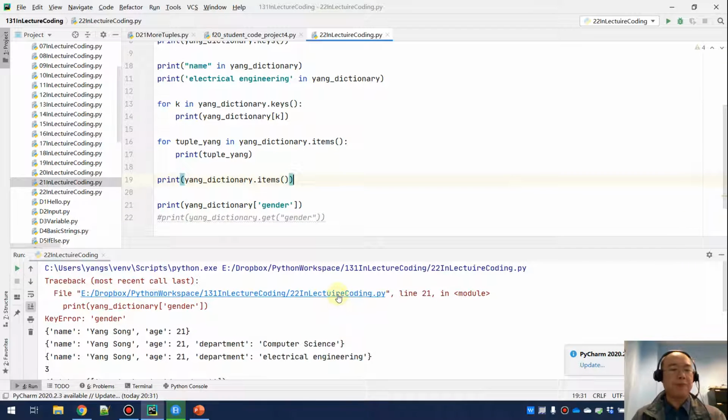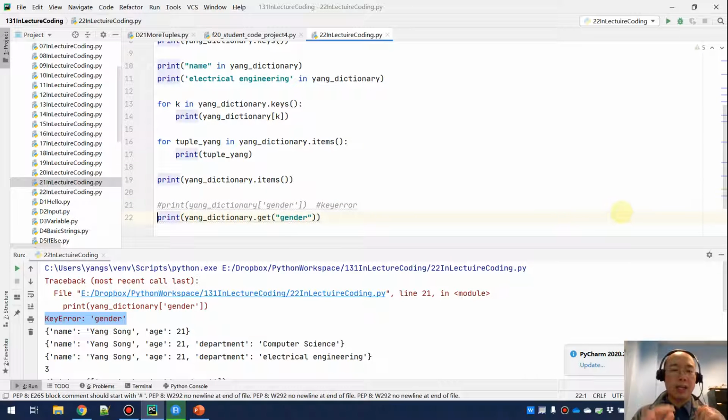Oh, the error message is here. I'm going to receive a key error in this case. Yeah, this is what I remember. If you are trying to use a non-existing key to get the value, you are going to get a key error if you simply do this syntax. Let me comment this version. This is the bad version, and I want to use this one.